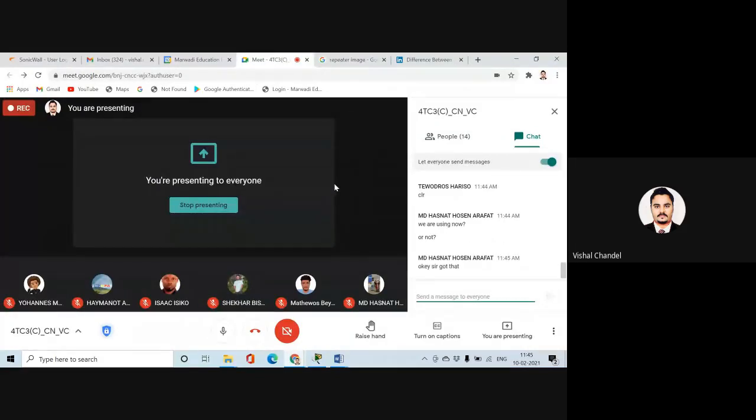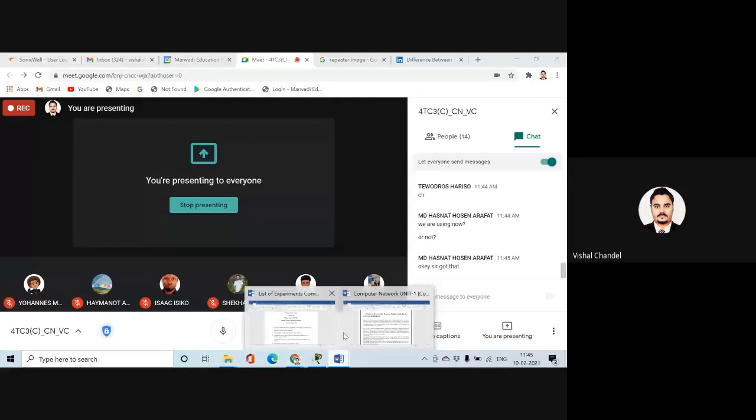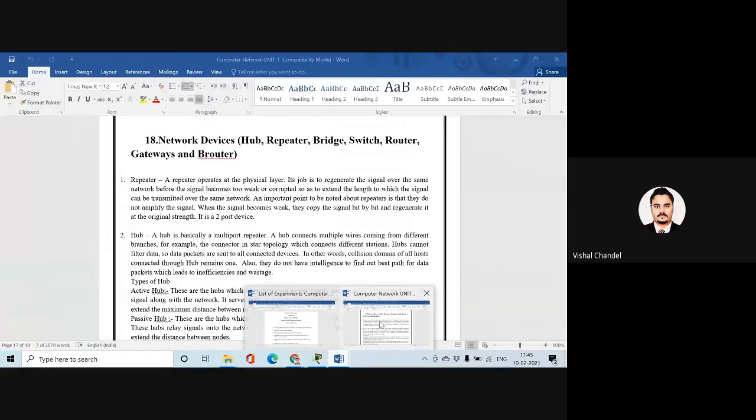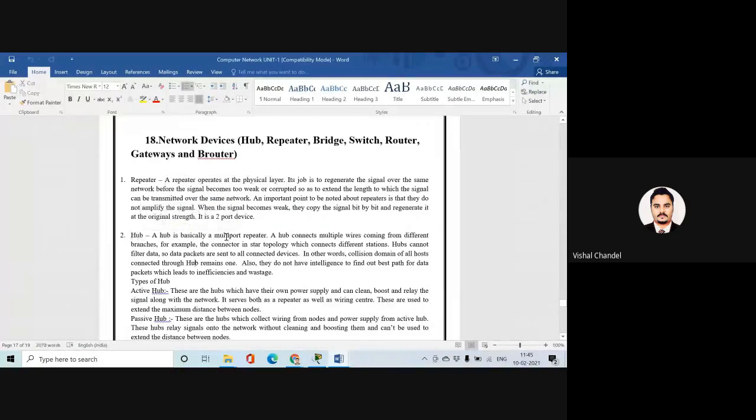Okay, yeah. So next we are going to discuss what we call the hub. A hub is basically a multi-port repeater. A hub connects multiple wires coming from different branches, for example, to connect topologies. When we want to implement a small local area network, at that time we use the hub.